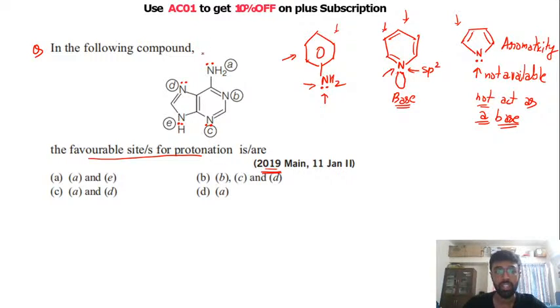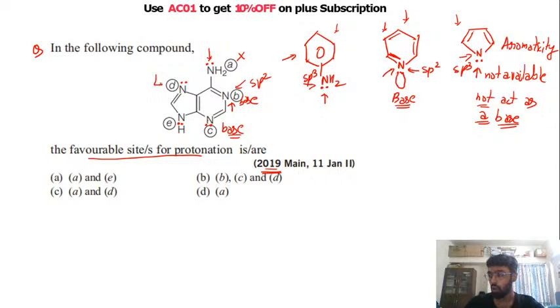Now in this structure, you just need to find out whether these nitrogen are like aniline, pyridine or pyrrole. This nitrogen is like your aniline, so this will not act as a base. The B nitrogen is like your pyridine. In pyridine you have a double bond just next to the nitrogen, so this nitrogen is an sp2 nitrogen. Here you had sp3, and here also this nitrogen was sp3. So this sp2 nitrogen is like pyridine, so this will act as a base. This C nitrogen is also like your pyridine, so this will also act as a base.